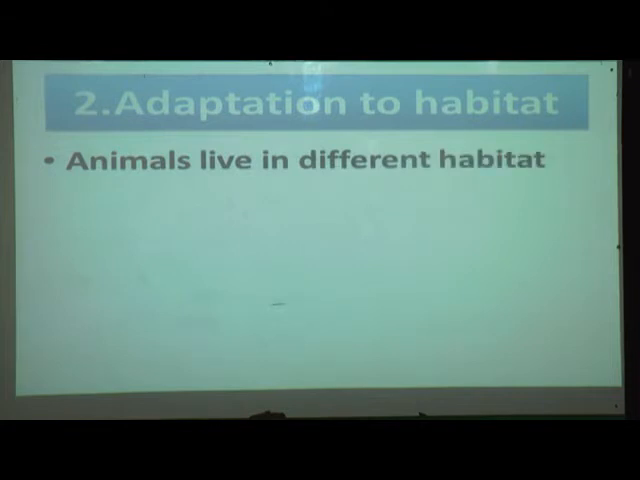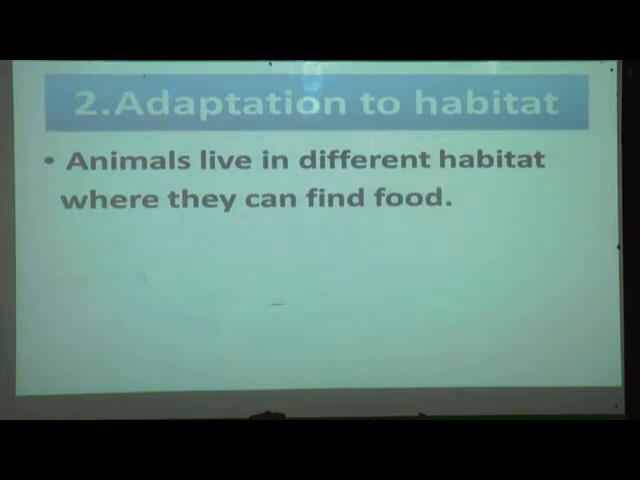Animals live in a different habitat where they can find food. Yes, the animals are living in such conditions so they can find the food. For example, the lions are mostly found in the jungles because they get the food there, so they are living there.